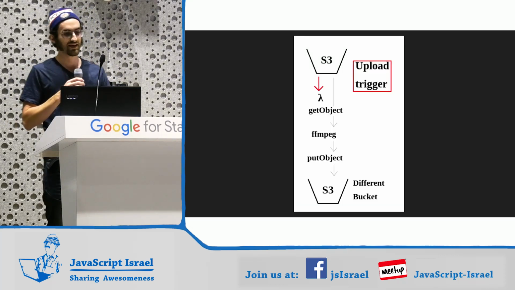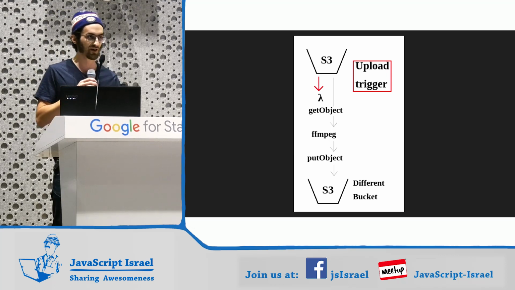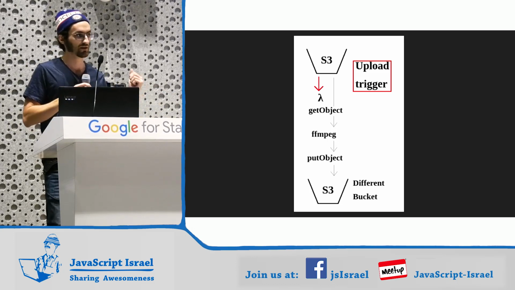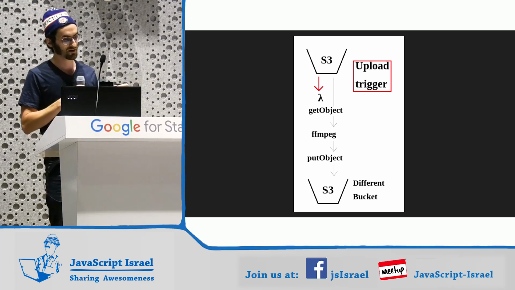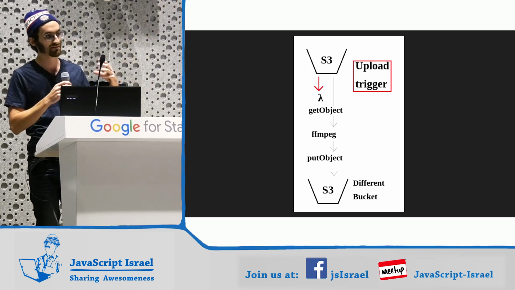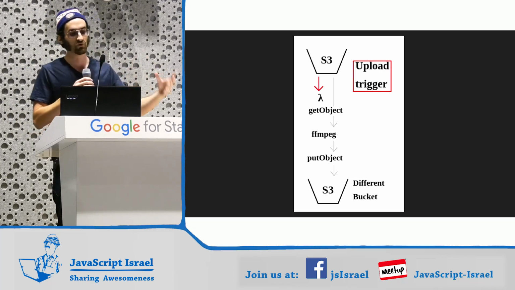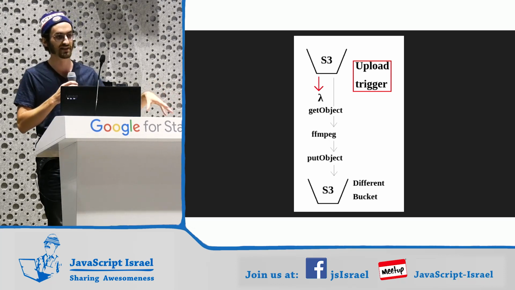All right, here is our full architecture diagram for our S3 upload. This is very common. I've done this at a couple of different jobs. We have one S3 bucket. That's where our files go. Somebody's going to upload there. It triggers the Lambda. We get the object from the Lambda. That's how in the Amazon SDK we say download the file. We run ffmpeg on that file, on the local file system that Lambda pretends to have.